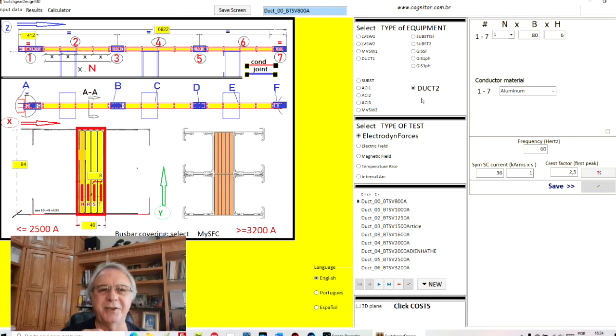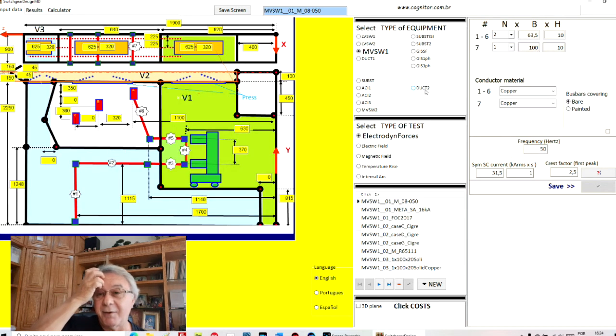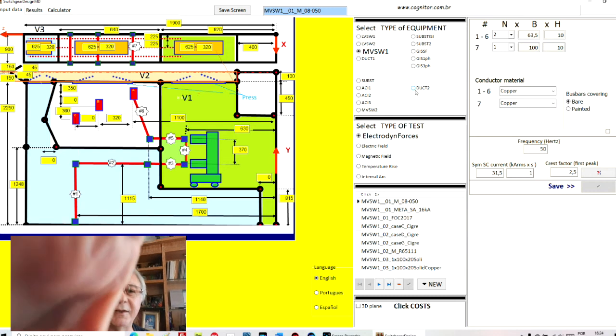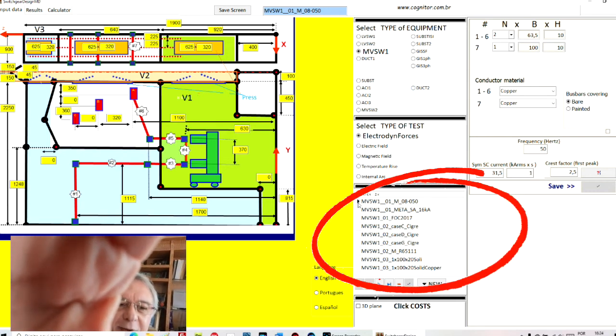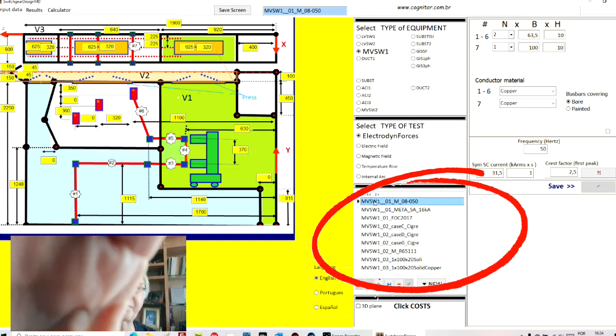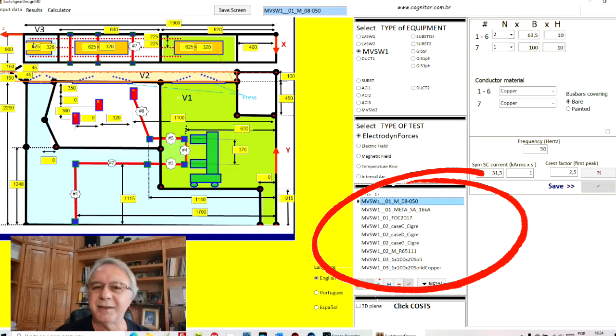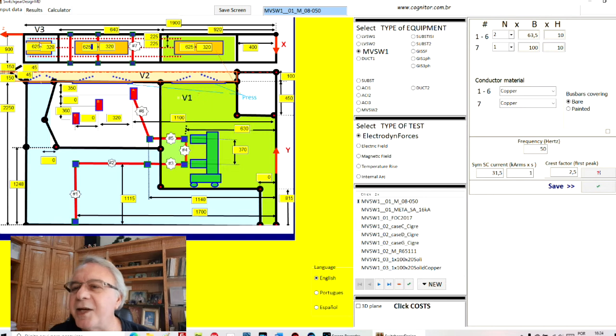I will put one simpler here to facilitate us to see. I will put the medium voltage switchgear. And when I click there, if I select one project, I will select this first one. I can change all the values here just by clicking and changing. I will not change it to avoid losing the numbers, but suppose I want to change this number here, I type there and I save here.